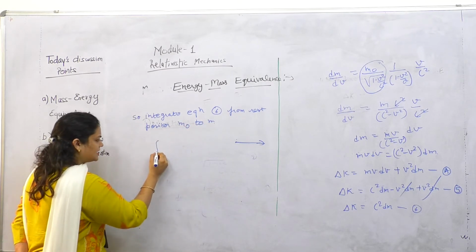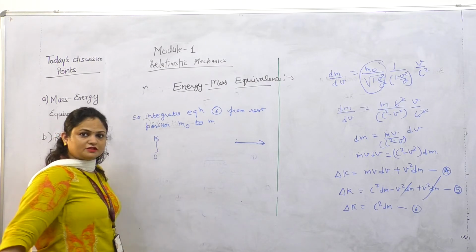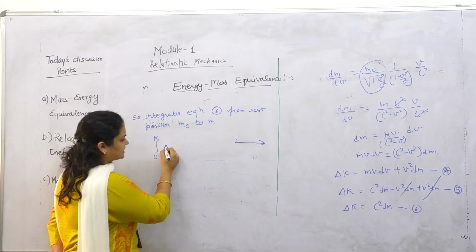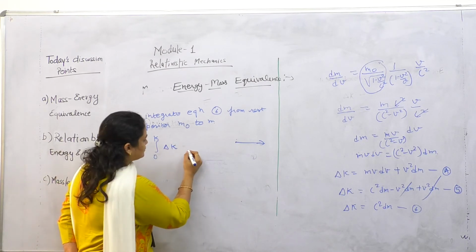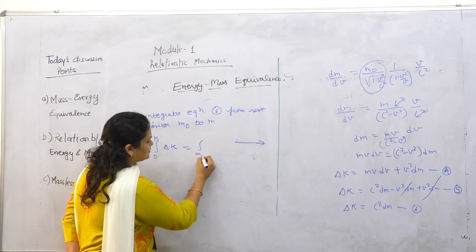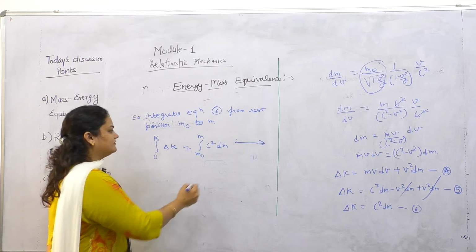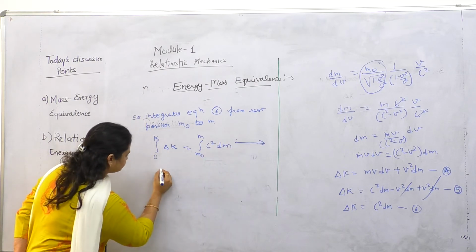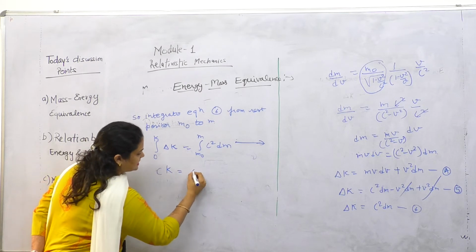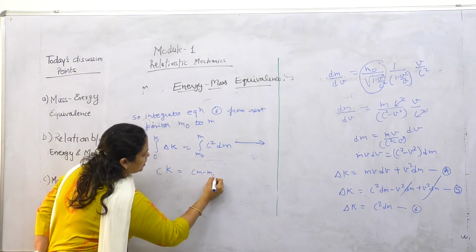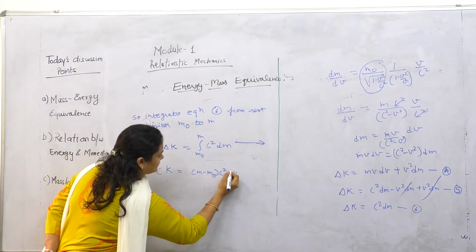At the rest position, kinetic energy is 0, and in moving position, kinetic energy is k, and it is equal to the integral of c square dm as mass changes from m0 to m. When we integrate, we get k equal to m minus m0 times c square.